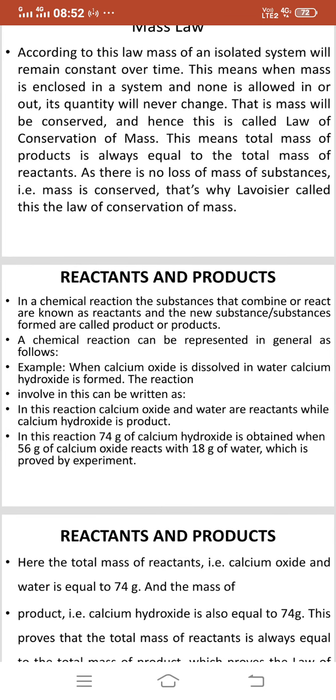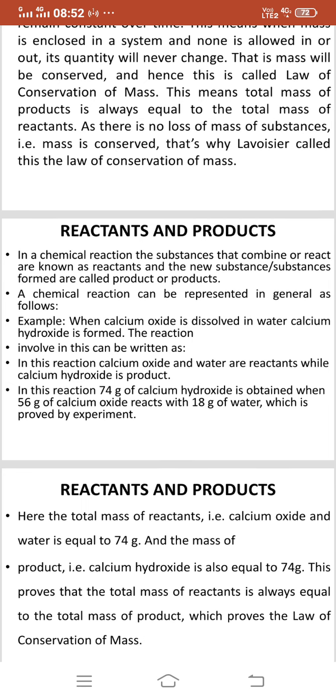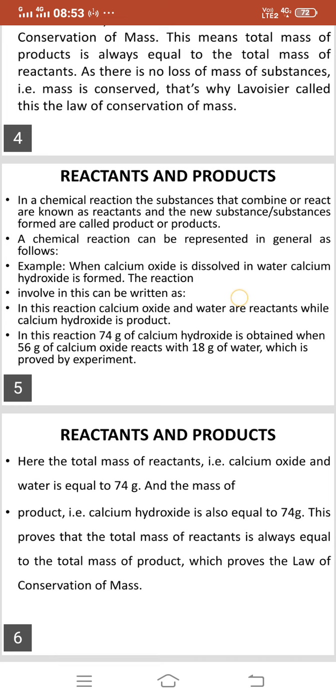A chemical reaction can be represented in general as follows. Example, when calcium oxide is dissolved in water, calcium hydroxide is formed. In this reaction, calcium oxide and water are reactants, while calcium hydroxide is product.